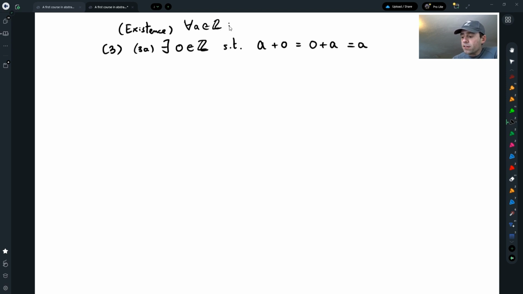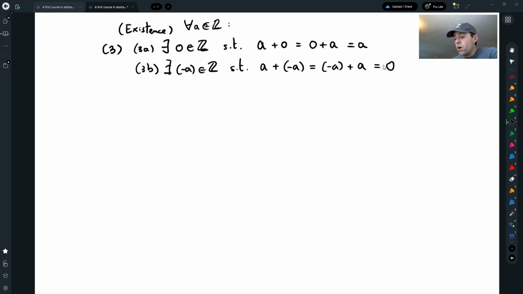There is a 0 element under addition. 3B, we also talked about this last time. There are additive inverses. For every integer A, there is another integer that I call minus A, such that A plus minus A is equal to minus A plus A is 0, the neutral element that we defined in 3A.